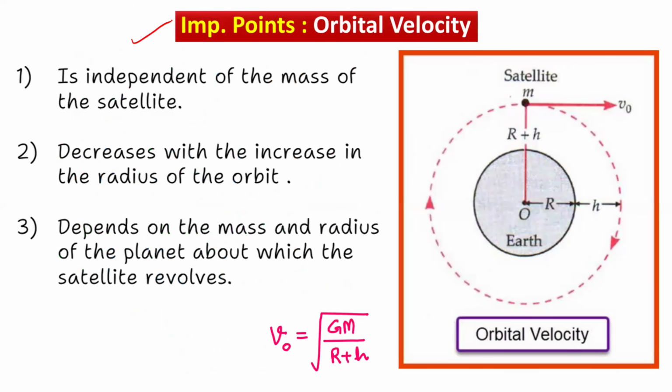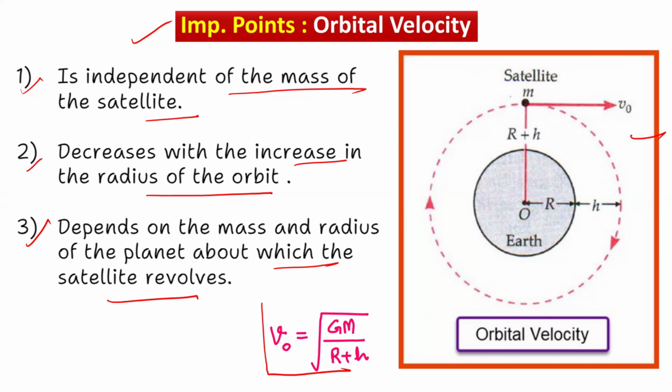Okay, now there are certain points which are to be remembered regarding the orbital velocity. With reference to the same diagram, number one, this orbital velocity is independent of the mass of satellite. Number two, it decreases, means orbital velocity decreases with increase in the radius of the orbit, as I told you. And the third point is it depends on the mass and radius of the planet about which the satellite revolves. So v naught is equal to under root GM upon r plus h. Okay, on this basis we are concluding these three points here.